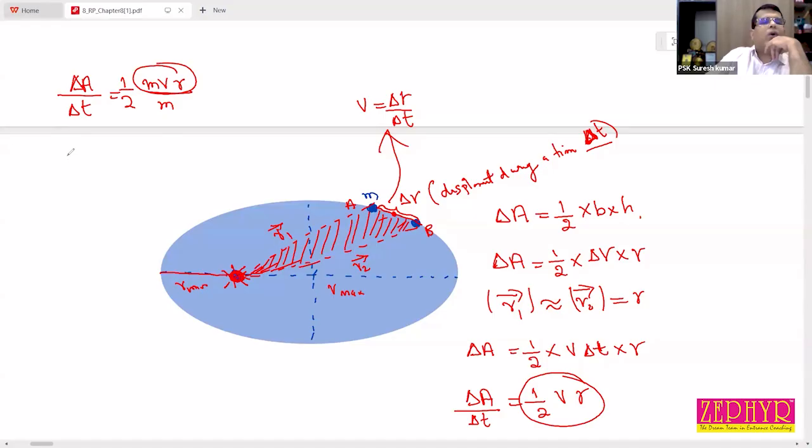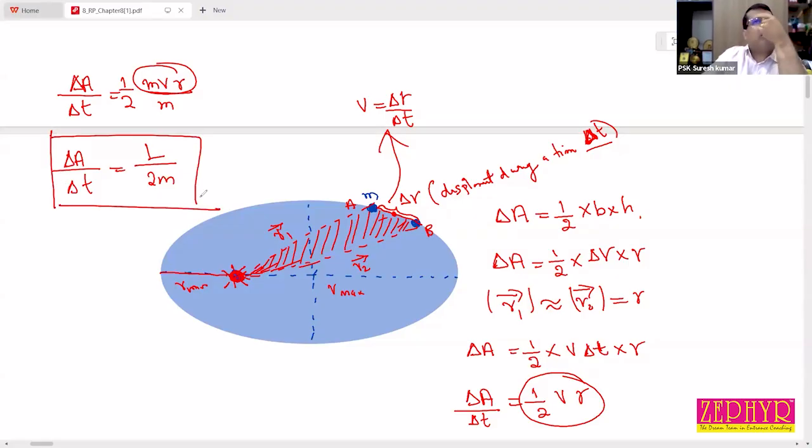This mVR is angular momentum. So delta A by delta t is equal to L by 2m. It's a very important relationship connecting angular momentum and areal velocity.